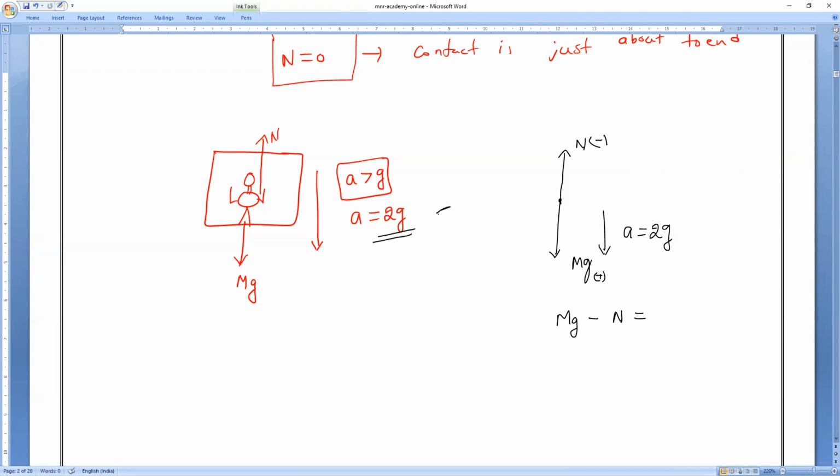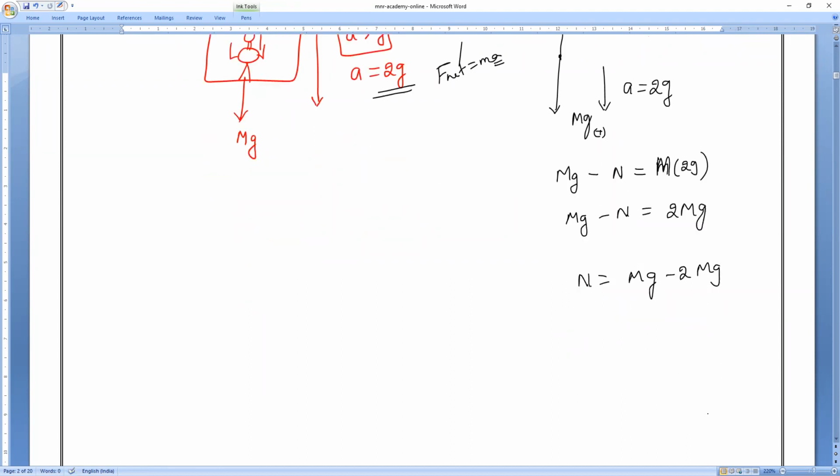So F net equals ma. We all know that here, so m into 2g, since A equals 2g. Am I right or wrong, everyone? Please respond, all of you. Yes, sir. So mg minus N equals 2mg. So N equals mg minus 2mg. So N equals what, everybody? N equals minus mg. Am I right or wrong? So N is basically negative.